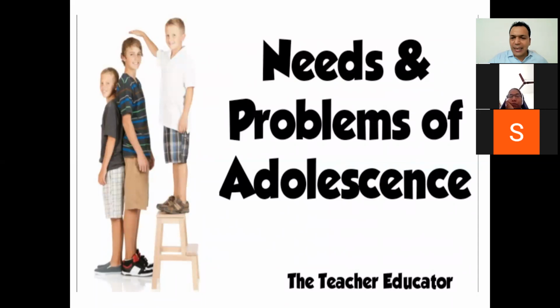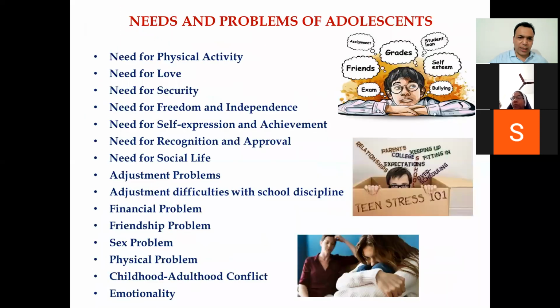So the next topic is needs and problems of adolescents, right? This is an important question. It always comes: needs and problems of adolescents. These are the 10 or 12 points which you have to remember, right, guys? We have already discussed all these topics. Today is our revision class because many students joined recently, so they don't know. I'm taking the revision class of all the 10-12 topics which I have finished earlier, right, guys? Then I will continue with new topics.